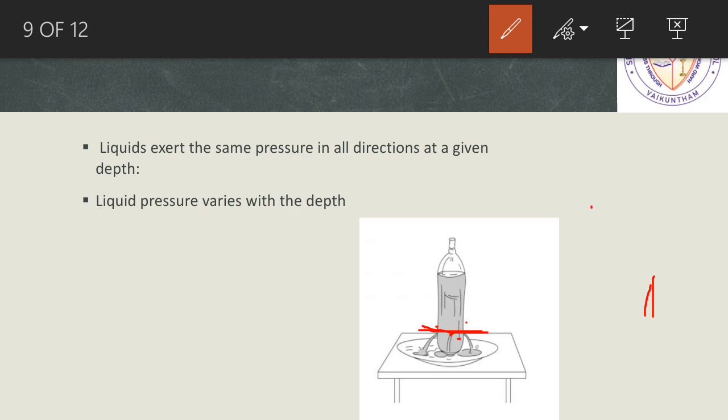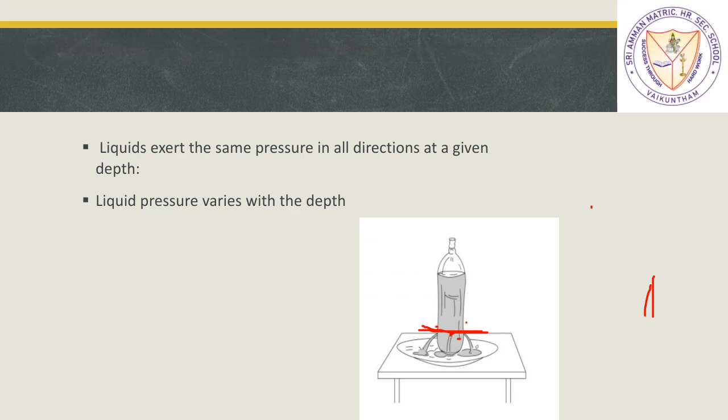Liquid pressure varies with depth. That is what we are trying to say. It will depend only on the depth. If at the same depth you are making several holes, the pressure will be the same. Pressure at a given depth is constant. As you move away from that depth, the pressure will differ. At a given depth, the pressure will be the same in all directions.